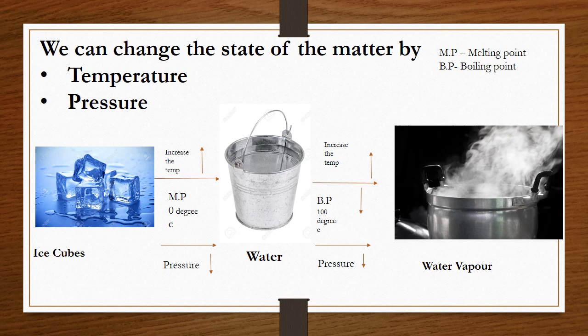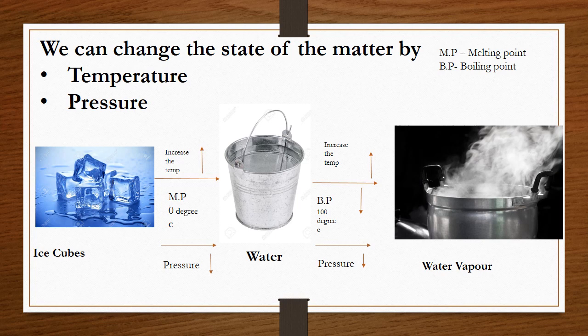When you increase the temperature of the ice cube, it starts to melt and turns into water. When you increase the temperature of water, it starts to boil and changes into water vapor. So gradually the solid changes into liquid and liquid changes into gas. The melting point of ice is 0 degrees Celsius and the boiling point of water is 100 degrees Celsius.